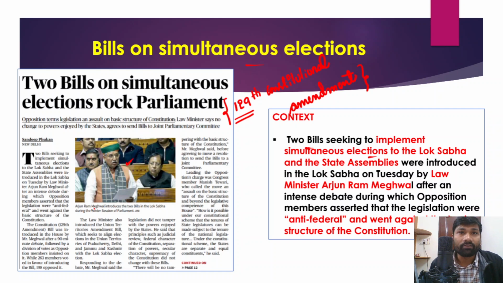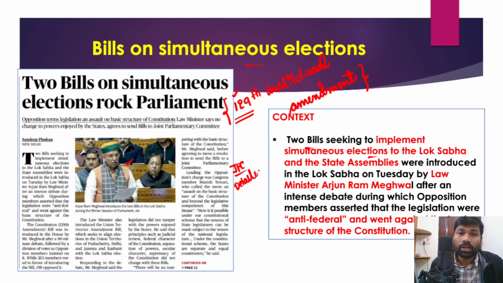And in fact, there was an intense debate on these two bills in the Lok Sabha itself, and the opposition members have strongly opposed these two bills as they destroy federalism. Federalism is part of the basic structure doctrine. So opposition members were not ready to support these simultaneous elections, and they are also demanding that this 129th constitutional amendment, particularly these two bills, should be sent to the joint parliamentary committees for detailed scrutiny.